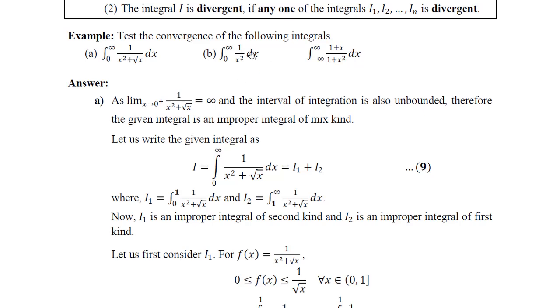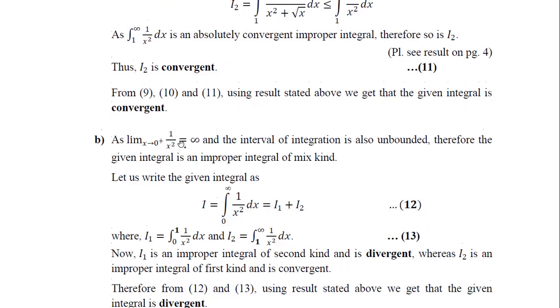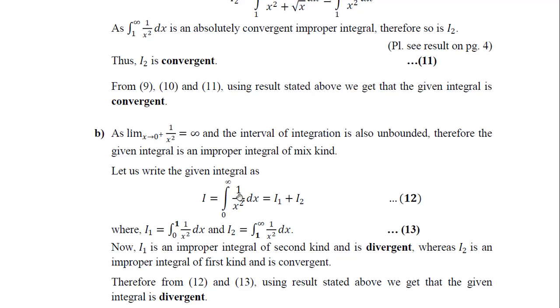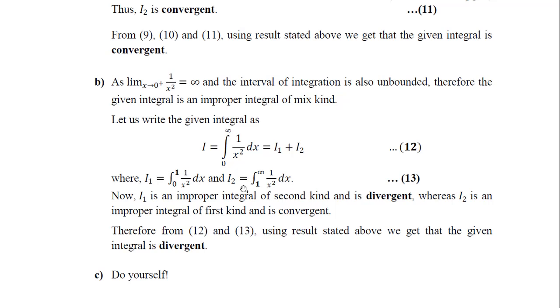Now this one also, if we break this into two parts, let us see this integral. The lower limit is having a problem, and the upper limit is also infinity. So if we see this integral, 1 by x square from 0 to 1, 0 to infinity, this particular integral is divergent. You can prove this, and then you will be able to use it here. We have proved in the previous slides that this integral is divergent, and because it is a sum of two integrals and one is divergent, whatever the other is, this sum will be a divergent integral.